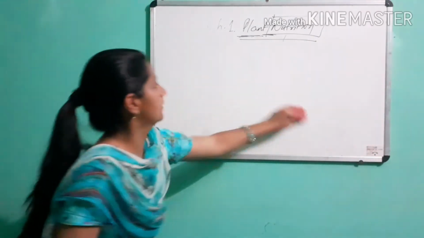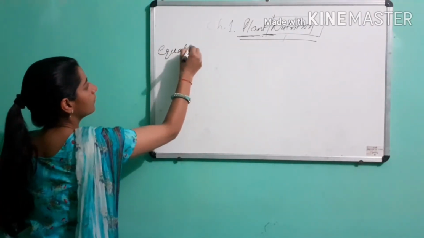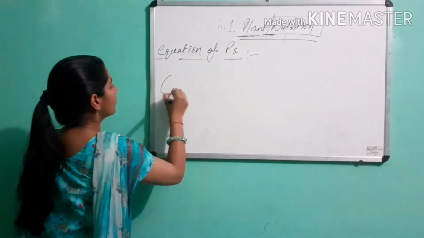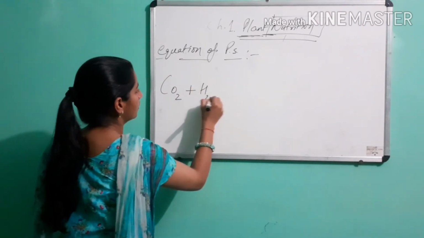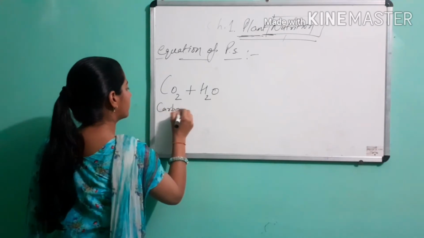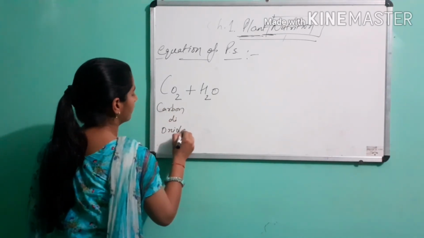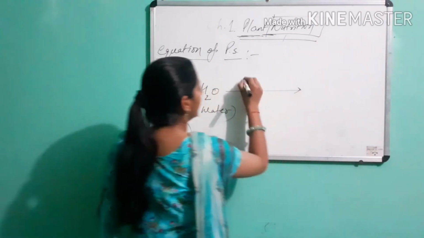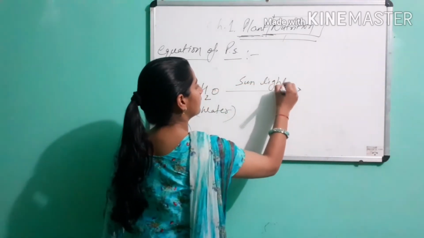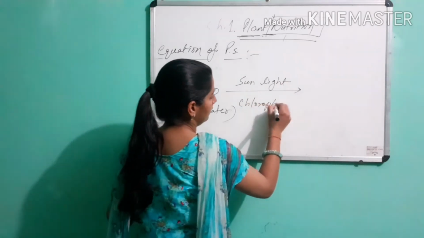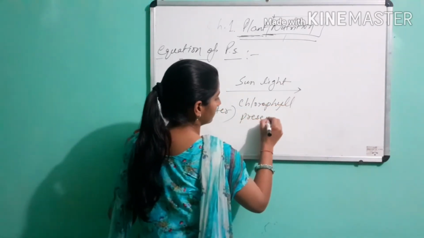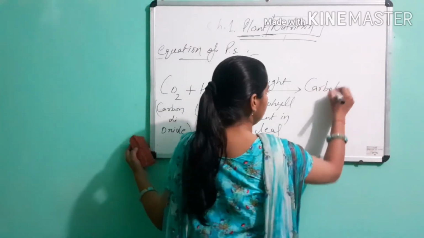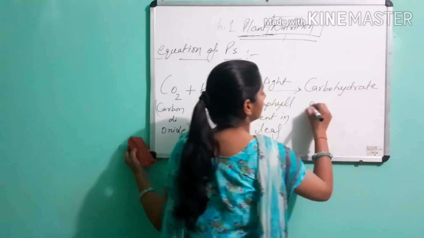Next, equation of photosynthesis. Carbon dioxide plus water, in the presence of sunlight and chlorophyll present in leaf, forms carbohydrate and oxygen.